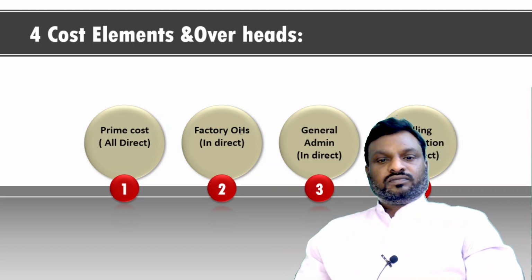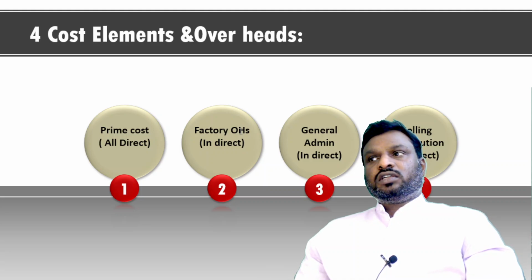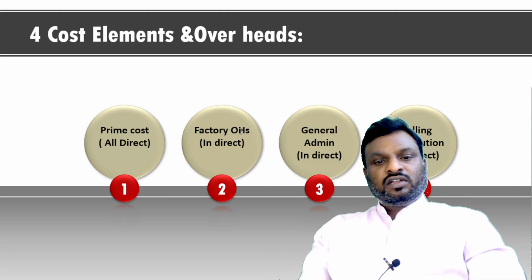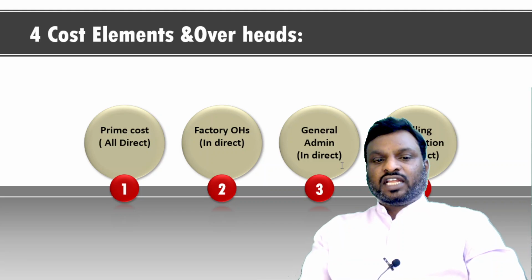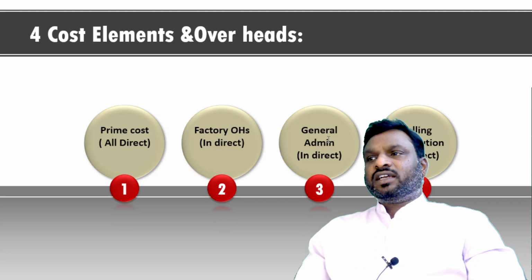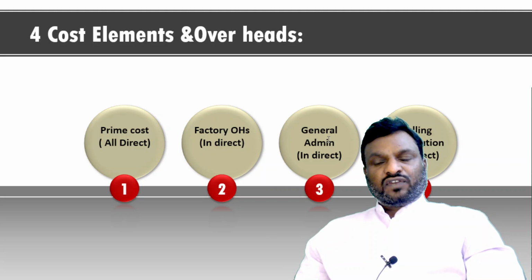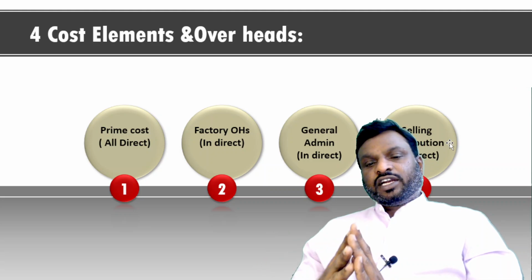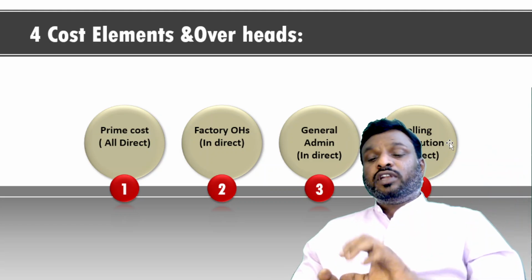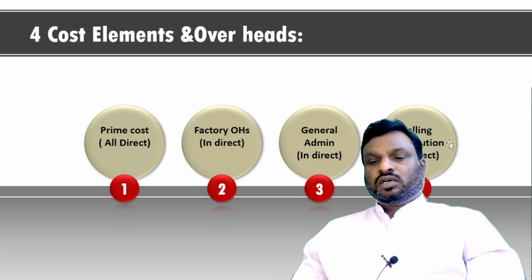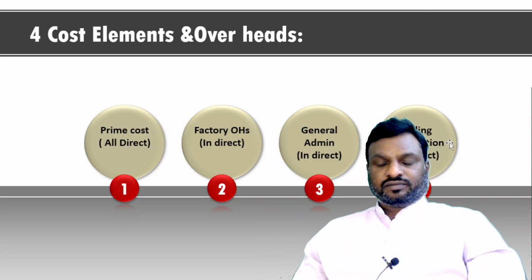Examples would be steam or utilities, or depreciation for the plant and machinery, etc. Everything comes under factory overheads. General administration is nothing but the departments or units which provide support to this factory and the entire process. This will be like the legal department or HR functions or IT functions or finance functions, etc. And selling and distribution departments can be segregated into two parts: those directly involved in selling and marketing, and number two, those involved in the dispatch of material to the customer through outbound logistics departments, etc.